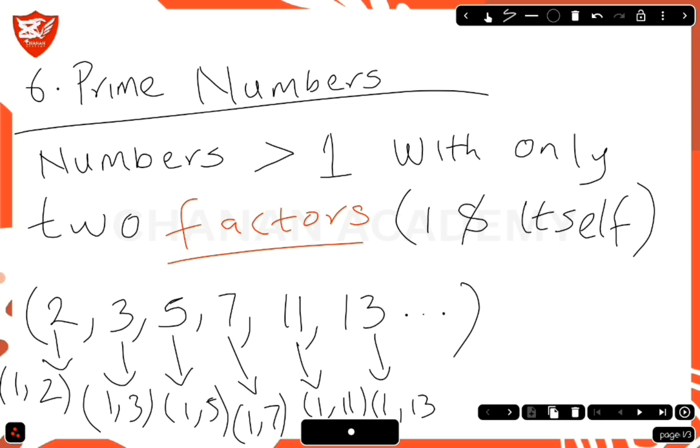That tells you that 1 is not a prime number. Minus 2 is not a prime number. Minus 3 is not a prime number. So any negative value is not a prime number. It must be positive and greater than 1, and it must have just 2 factors, 1 and itself. Alright, thank you. Let's move on to the next one.